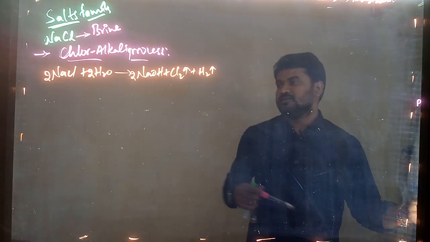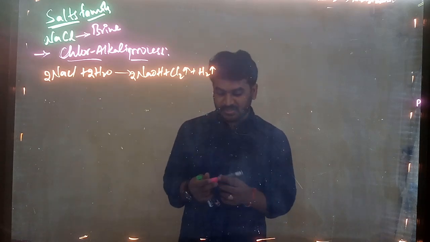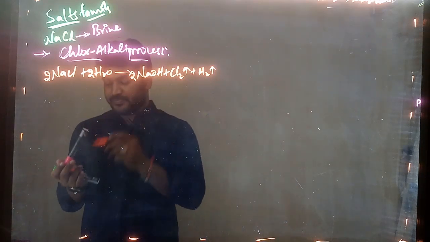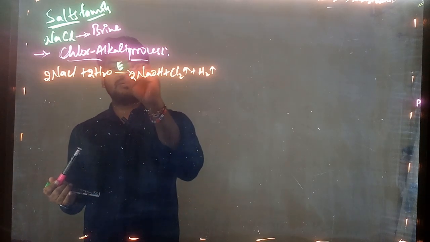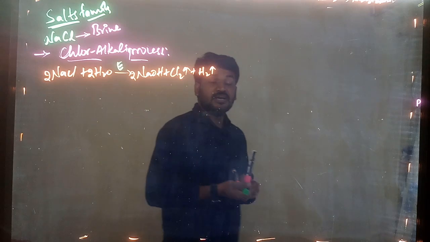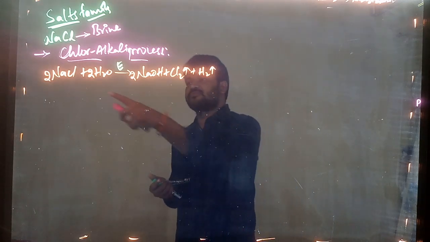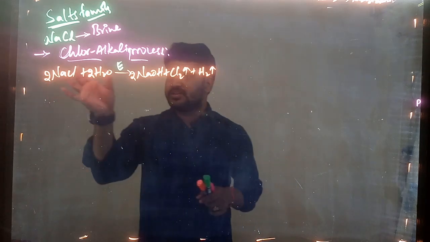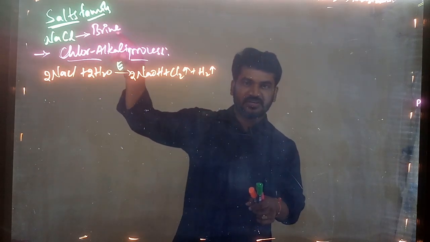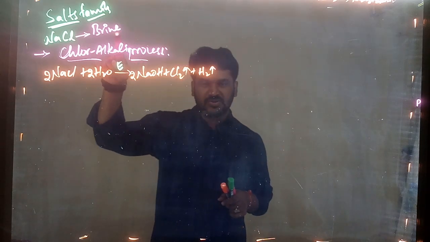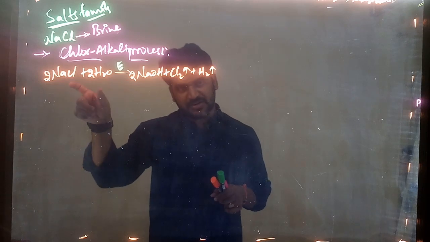So we take NaCl, that is brine solution, in the presence of electricity. That is electrolysis. I am saying electrolysis of brine solution. That is, NaCl dissolved in water, we call it brine solution, right?